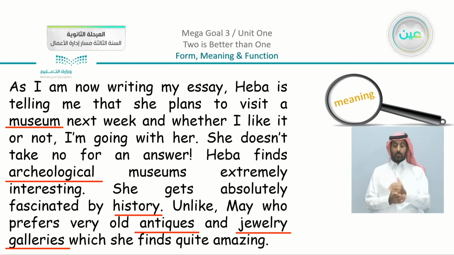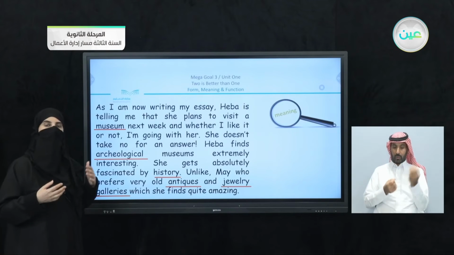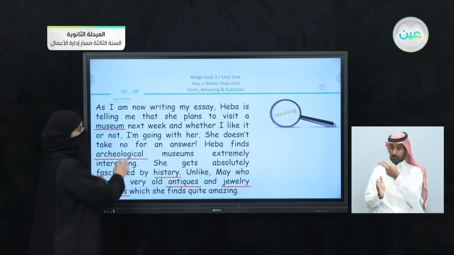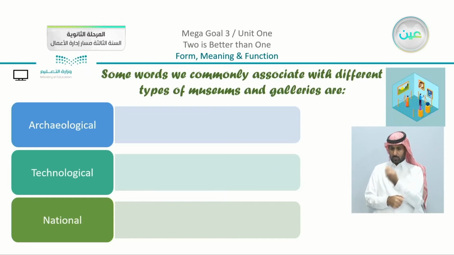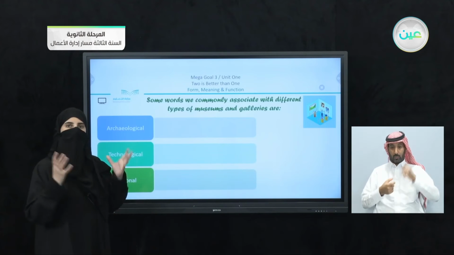So we have here these words. Now all of these words, they are connected to museums, to galleries. Now we're going to talk about this a little bit more in our lesson. You can see in your book that we have here 3 parts in a table. We have here archaeological, we have technological, and national. So going back to the title here, some words we commonly associate with different types of museums and galleries are, we have here 3 parts. Now the 3 parts, archaeological, there are some words that are connected to the idea about archaeology.